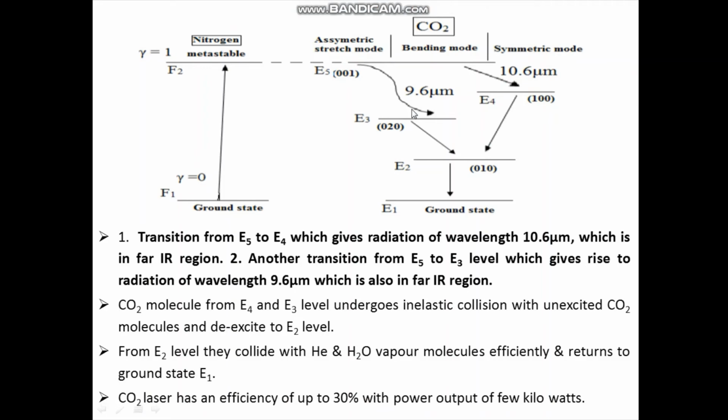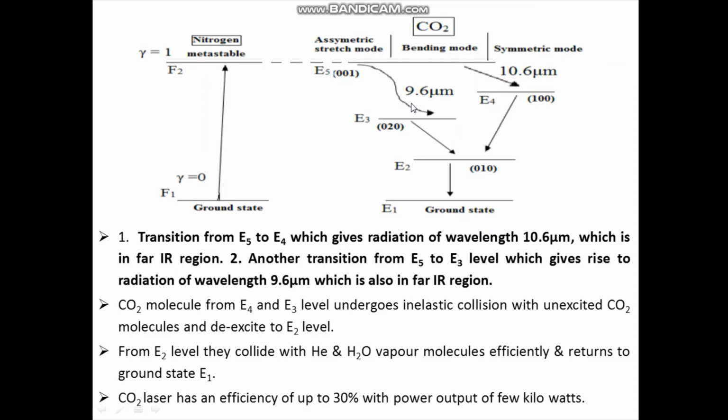Two main transitions in CO2 molecule give laser in far IR region. One is transition from E5 to E4, which gives radiation of wavelength 10.6 micrometer. The other transition is from E5 to E3, which gives rise to radiation of wavelength 9.6 micrometer.